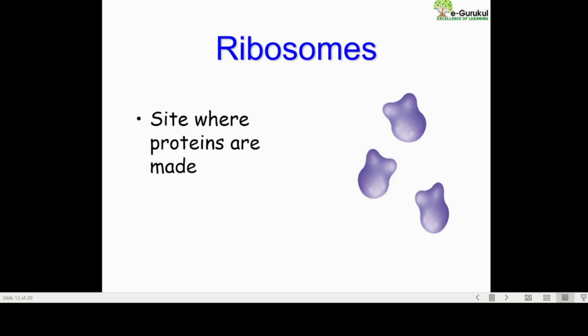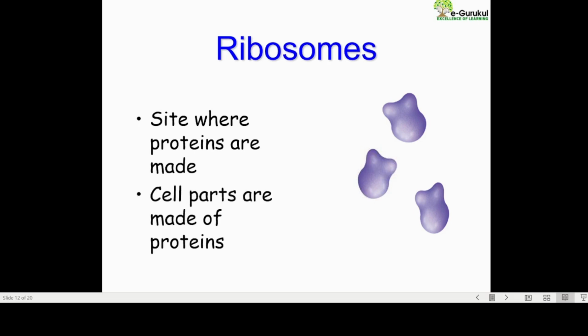Coming to the ribosomes. Ribosomes are the site where the proteins are made. Proteins, we will see that further, but protein is something which is formed by amino acids. Protein is a polymer of amino acids, so for the formation of that chain of amino acids, we need a machinery which is nothing but the ribosomes, the site where the proteins are made.